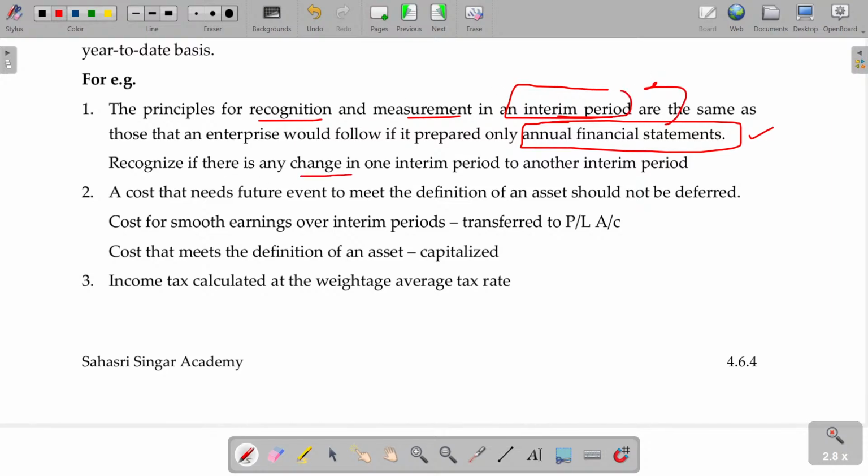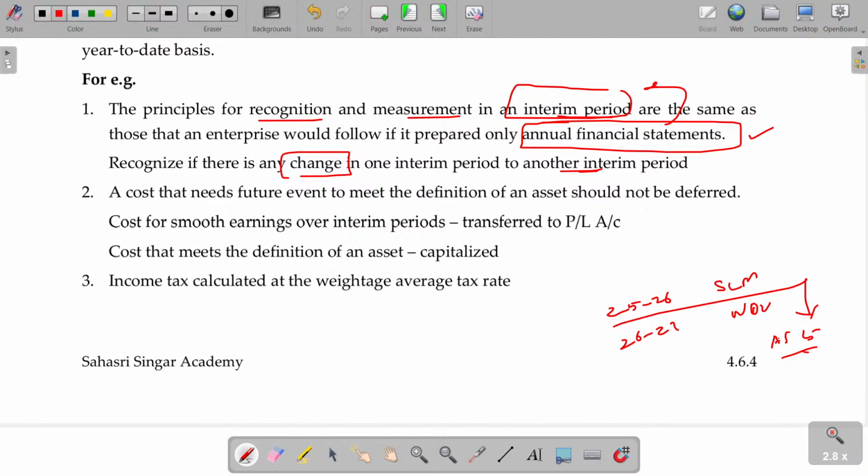Recognize if there is any change from one interim period to another. Say in year 25-26 you followed the SLM method of depreciation, and in the year 26-27 you're supposed to follow the WDV method. Then you have to record that properly in your accounting records, as there is a change required under AS number 5.